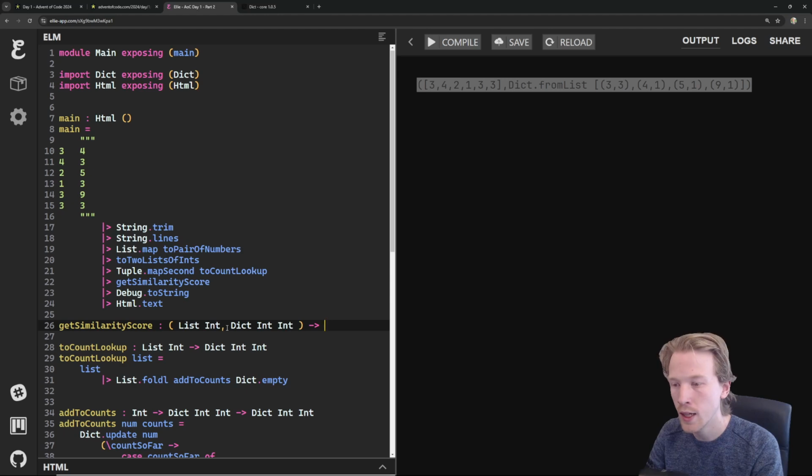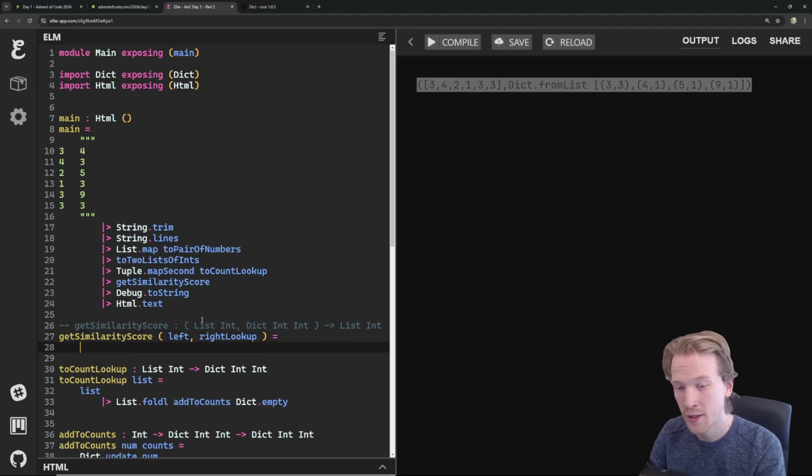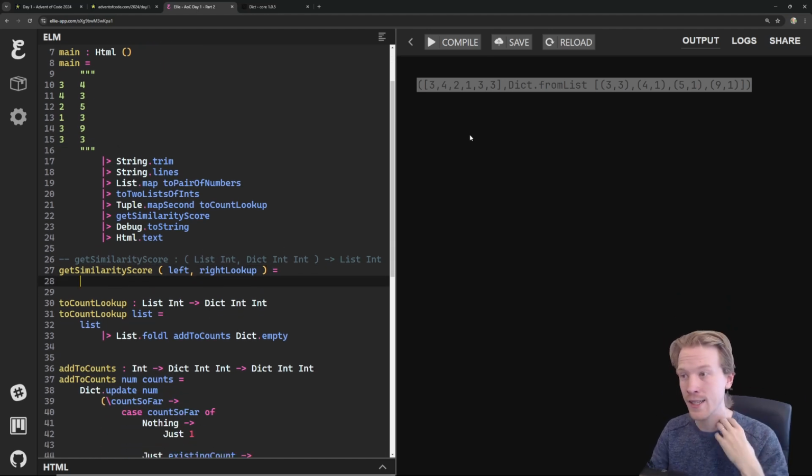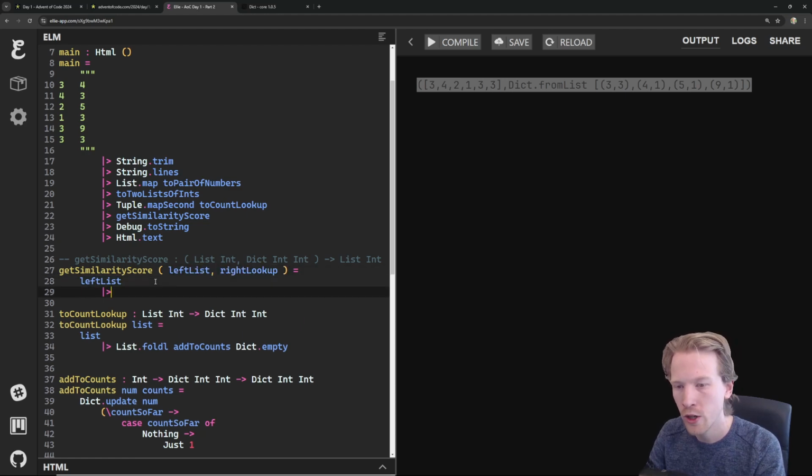What we need is to basically get the similarity score for each of them. So I'm just going to do that as a list of ints for now. I'm going to comment this out. But what we want is we have our left list, and then we've got our lookup. I'm going to call it the right lookup. Or the cookup. That sounds fun. And we're going to do the exact same thing. Actually, we're going to do a list.map for this. We're going to say this is our left list. And we're going to do list.map, and we're going to say get the similarity score.